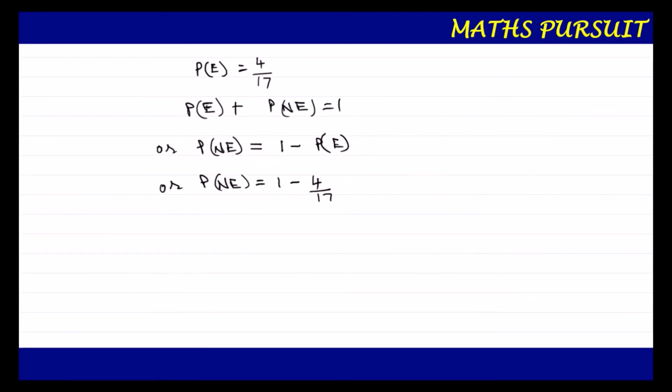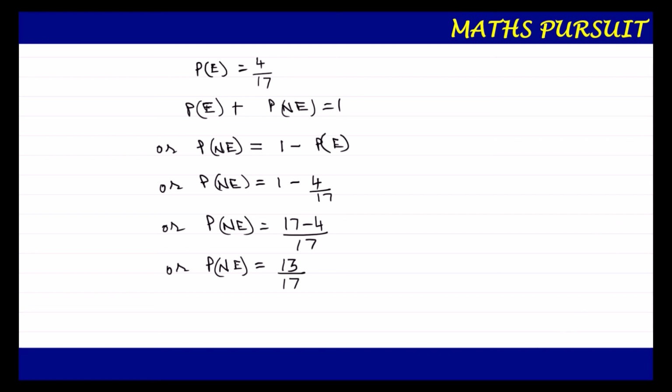So let us solve this. P(NE) is equal to 17 minus 4 upon 17, and 17 minus 4 is 13, so P(NE) is 13 upon 17. This is our answer, guys.